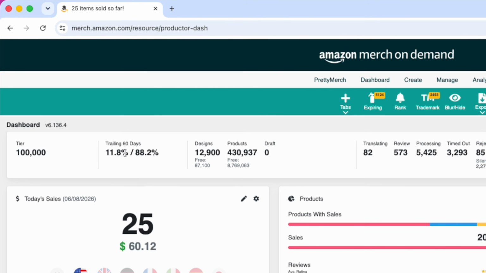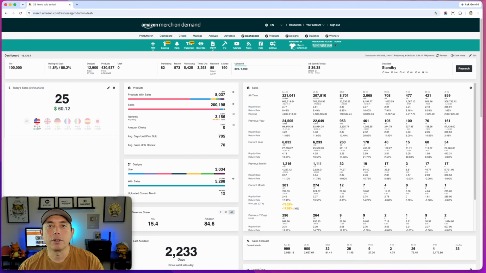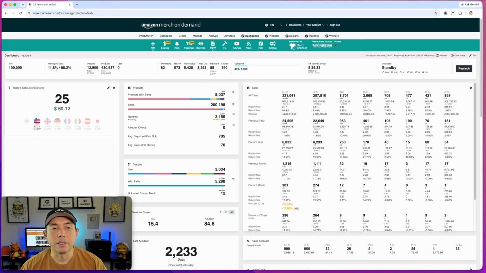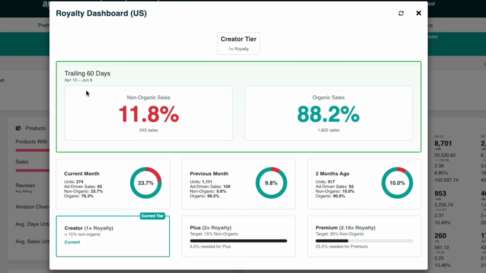So when you have Productor on here and put in your Amazon ads account, you'll see this right here. You can see trailing 60 days, 11.8, 88.2, and what that means is non-organic versus organic. Now if you click on it, it doesn't tell you to click on it, but I found that if you click on it, boom, up pops this dashboard, and you can see it right here. That really tells you non-organic sales, organic sales. Great that I'm getting sales.